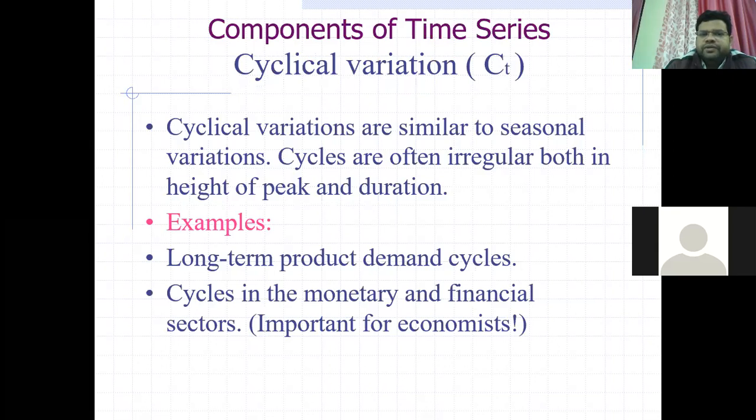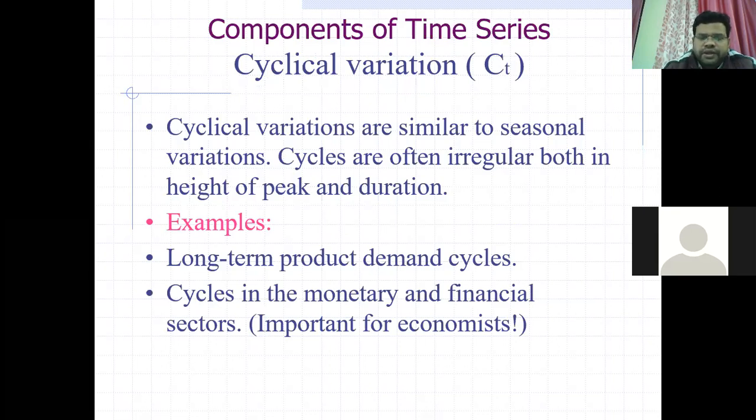Okay, so next is cyclic variations. Cyclic variations are similar to the seasonal variations. Cycles are often irregular, both in height of peak and duration. There may be changes. These are the long-term product demand cycles, cycles in the monetary and financial sectors.